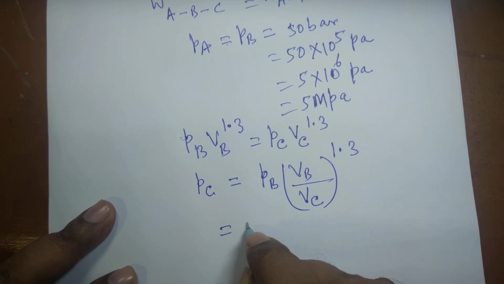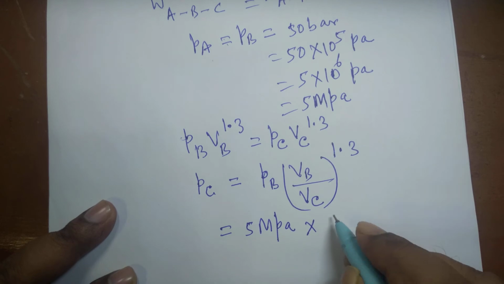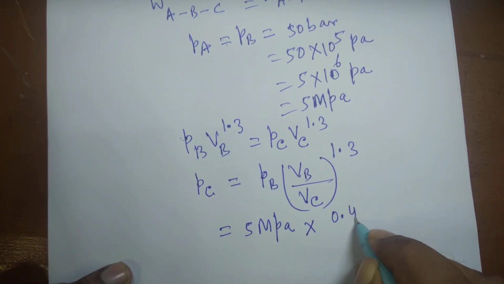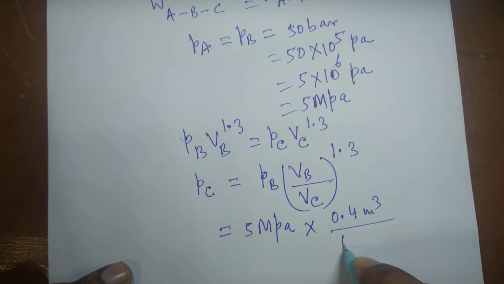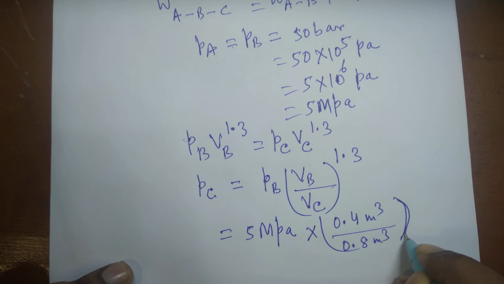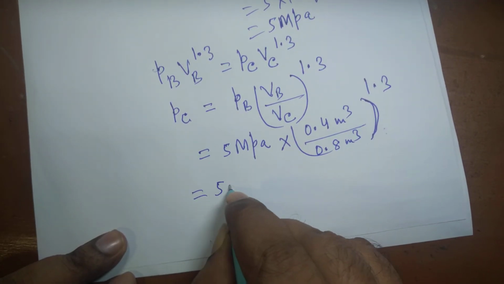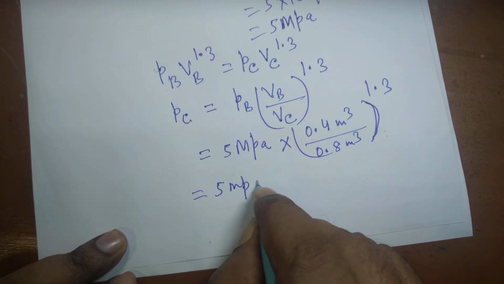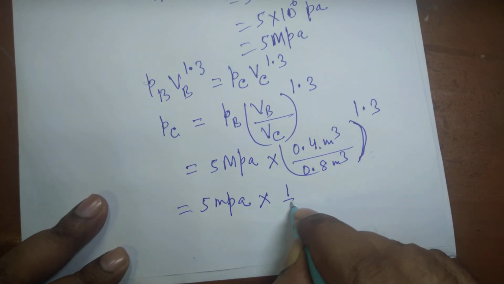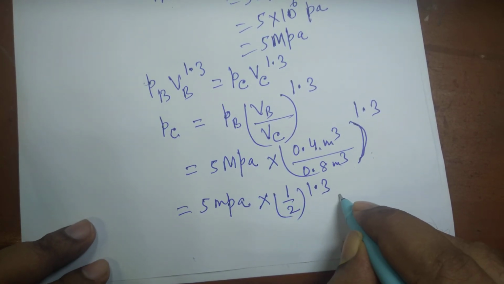PB is 5 megapascal into VB by VC. VB is 0.4 meter cube divided by 0.8 meter cube raised to the power 1.3, that is equal to 5 megapascal into 0.4 divided by 0.8, which is 1 by 2, to the power 1.3, that is equal to